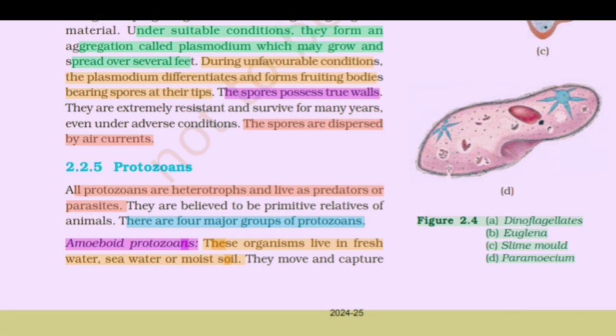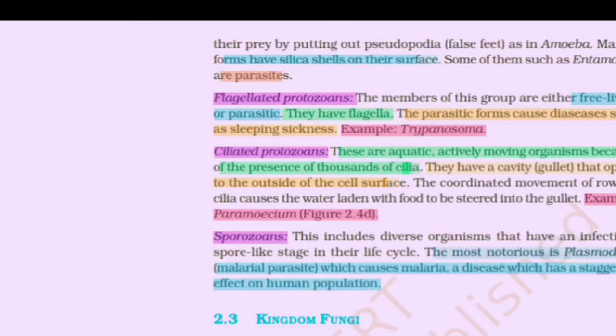There are four major groups of protozoans. Amoeboid protozoans. These organisms live in fresh water, seawater, or moist soil. They move and capture their prey by putting out pseudopodia, false feet, as in Amoeba. Marine forms have silica shells on their surface. Some of them, such as Entamoeba, are parasites.